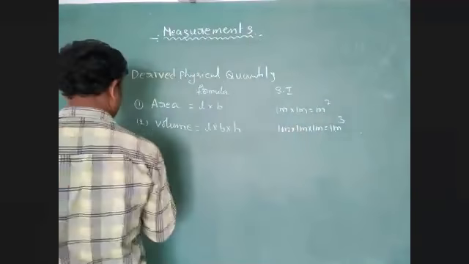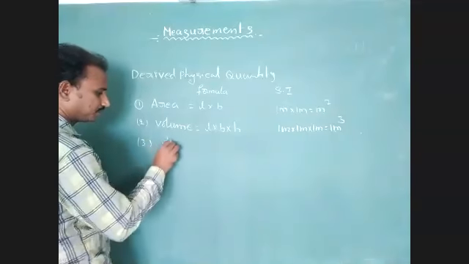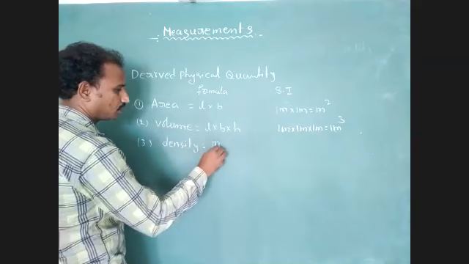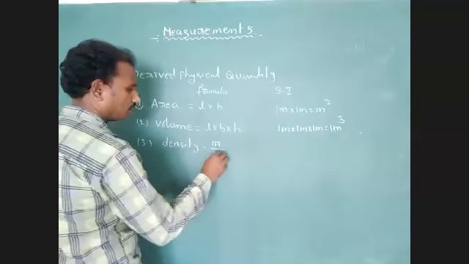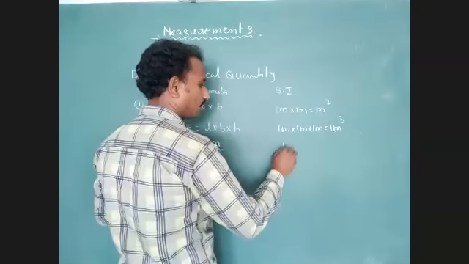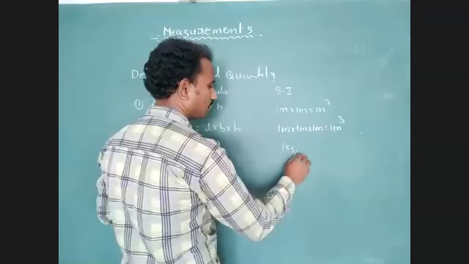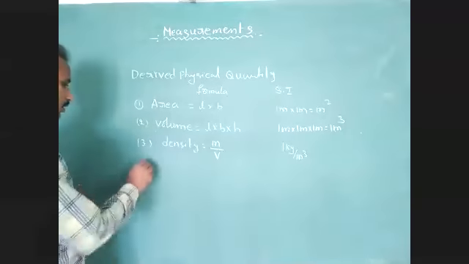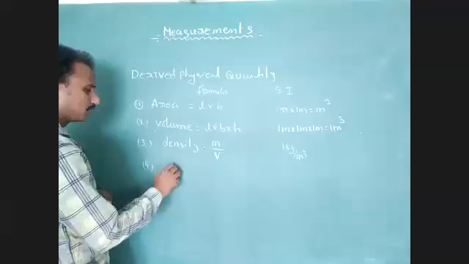Third one, density equal to mass per volume. What is the unit? 1 kg per meter cube. Next, fourth one, pressure.